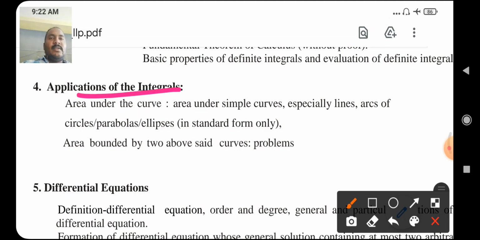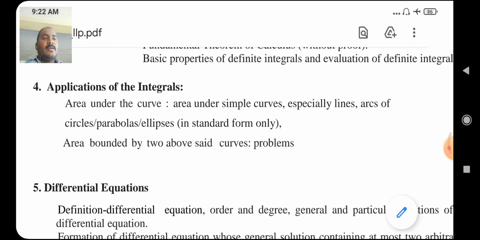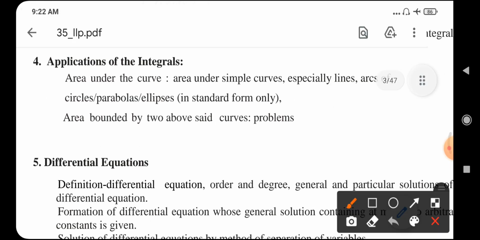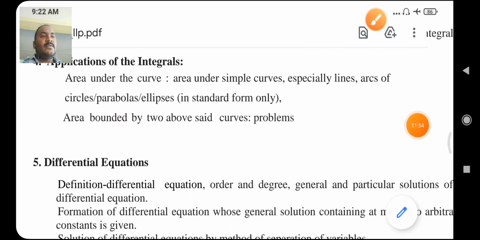In this chapter we will discuss area under curves, area under simple curves, especially line, arcs of circle, parabolas, ellipse in standard form only. And one more concept, area bounded by two of the above said curves, problems only. We will discuss only problems in this section.